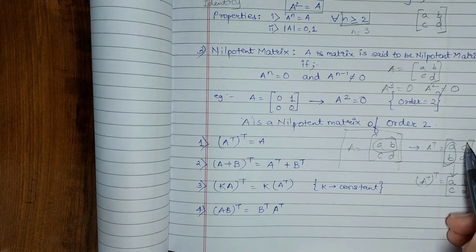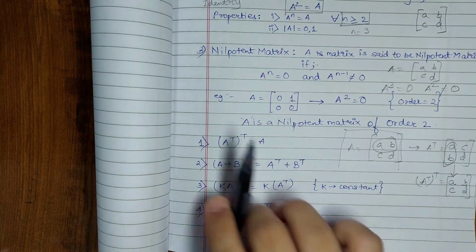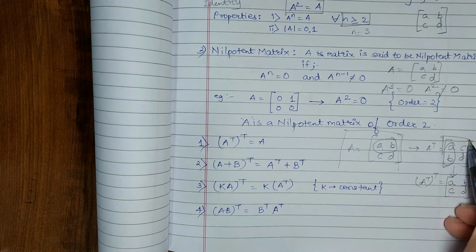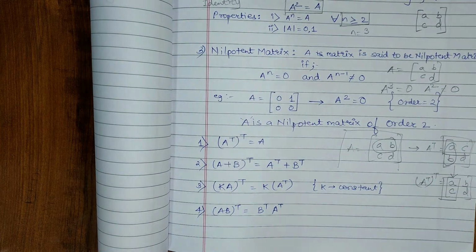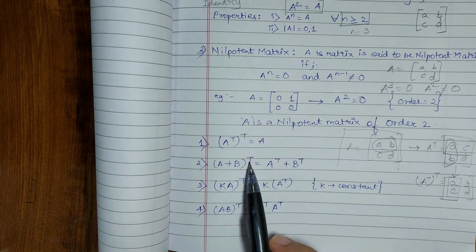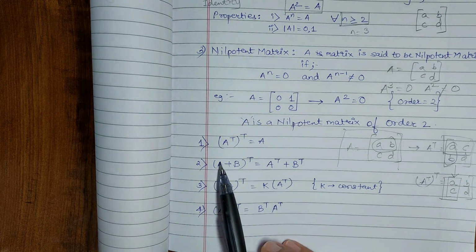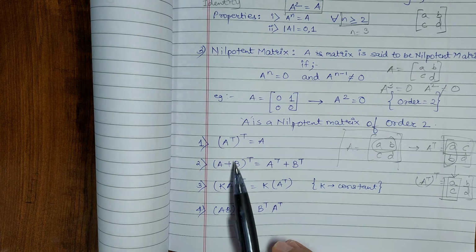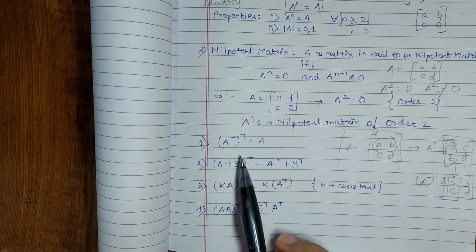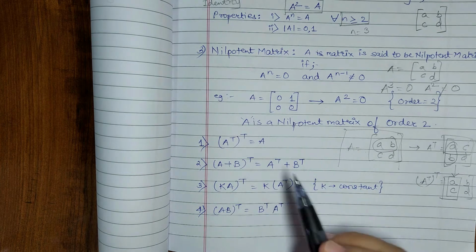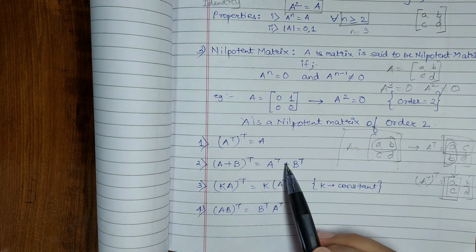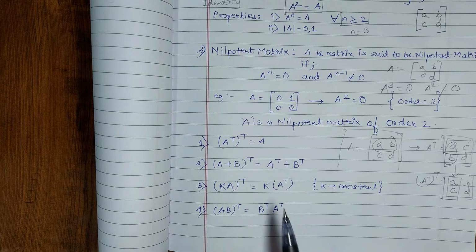So now the row which is here gets converted to this one. So this is the basic idea of a transpose. Also, transpose is commutative. If I add two matrices and then take the transpose, it would be the same as taking the addition of the transposes of the individual matrices.